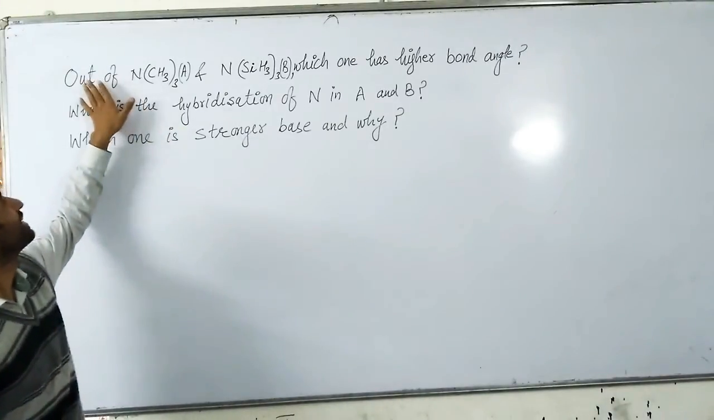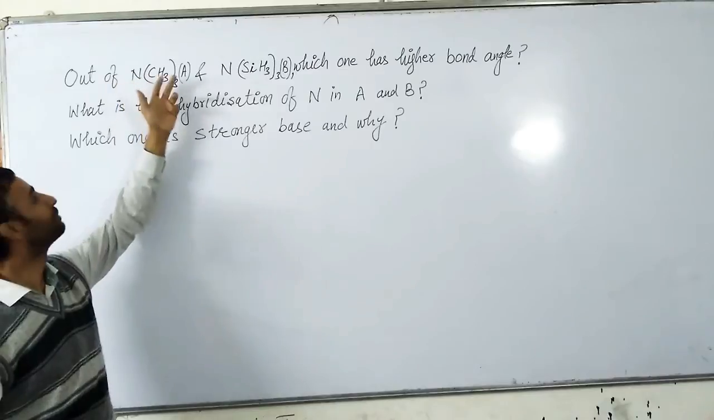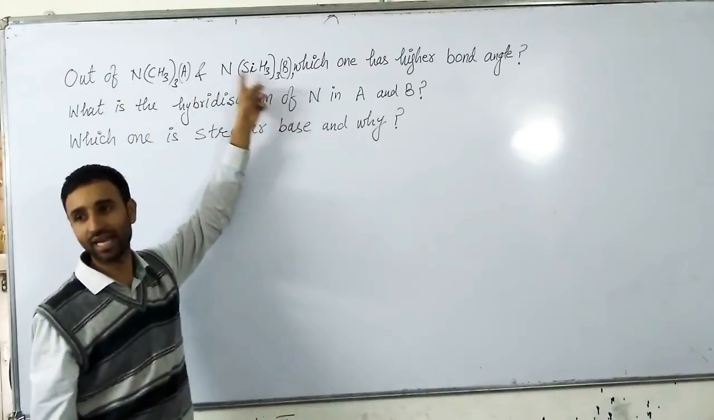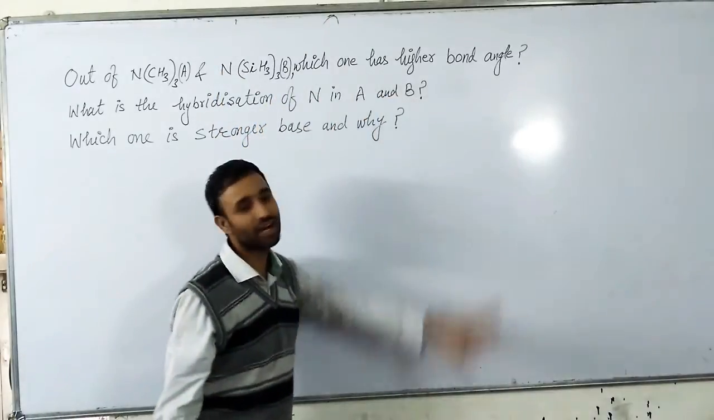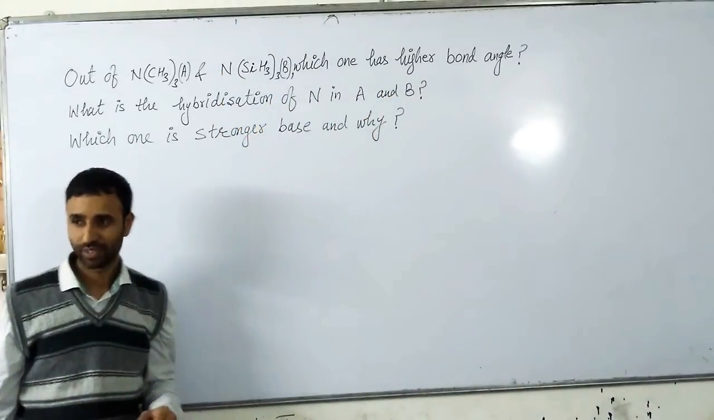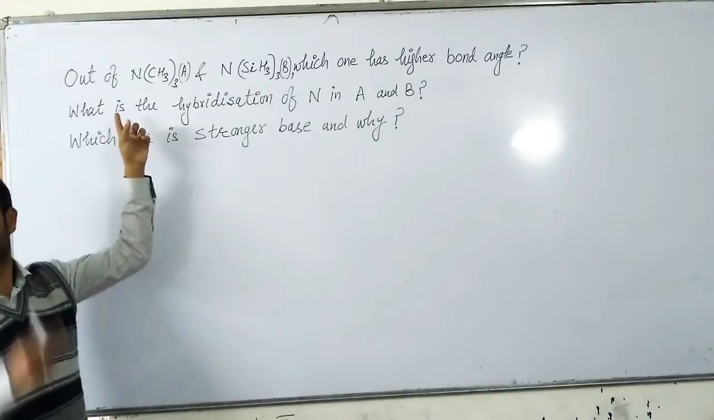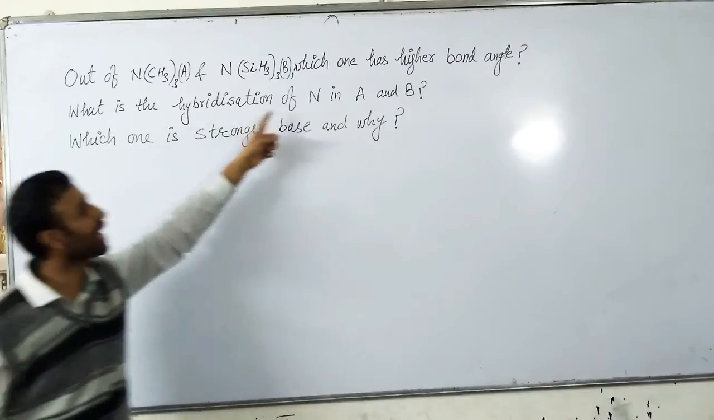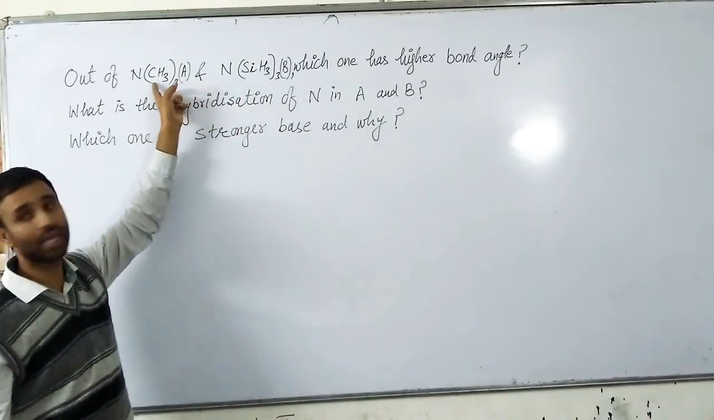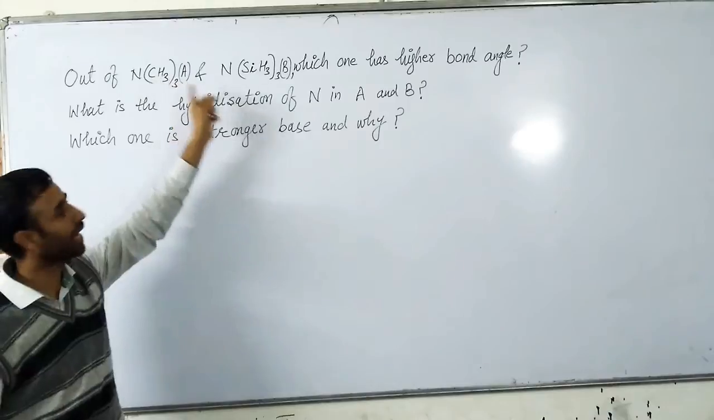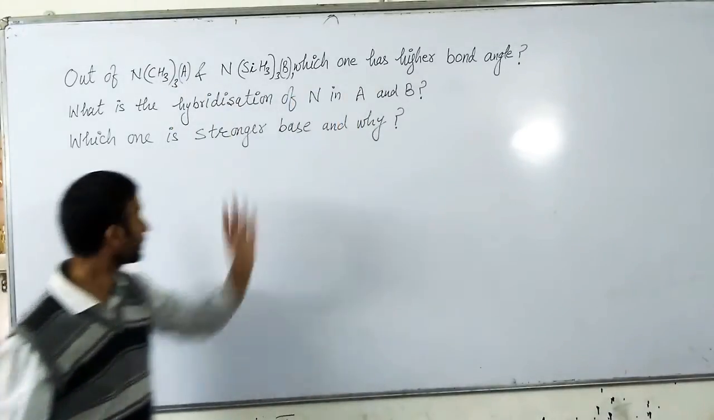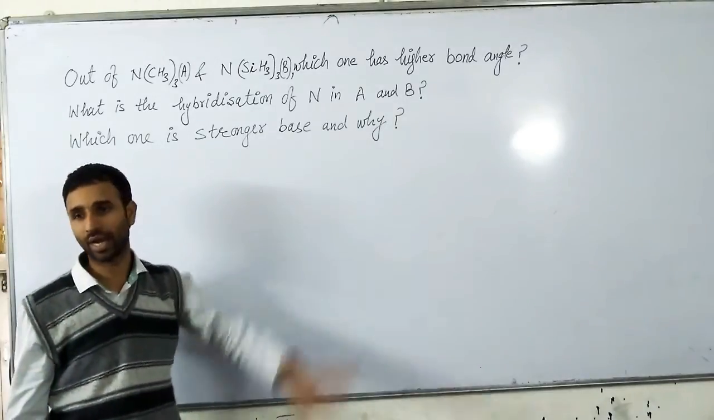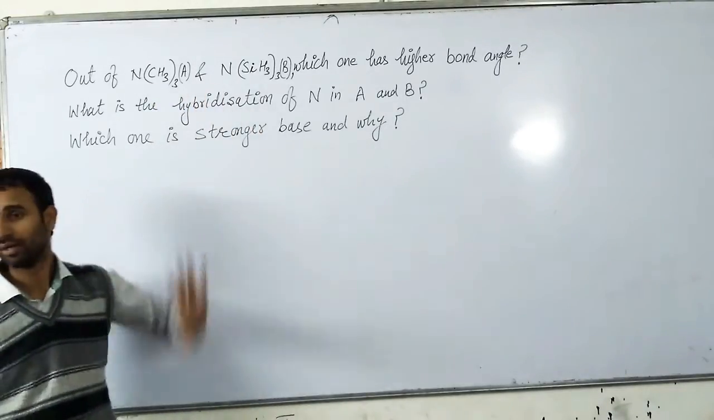We will learn. First question is, out of trimethylamine and trisilylamine, which one has higher bond angle? Second question related to the same molecules is, what is the hybridization of nitrogen in compound A, that is trimethylamine, and trisilylamine? And third question is, which one is stronger base and why, out of A and B?